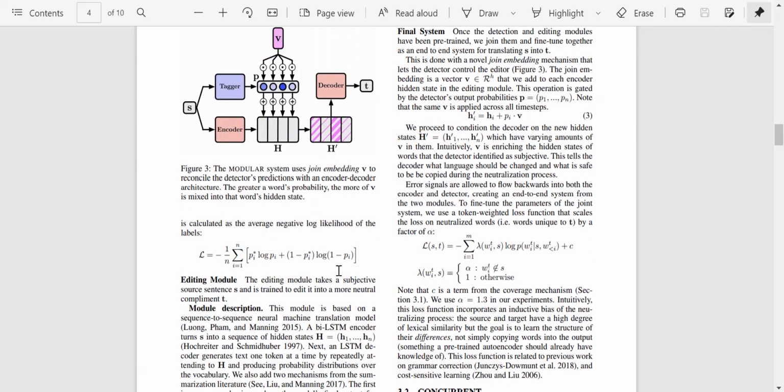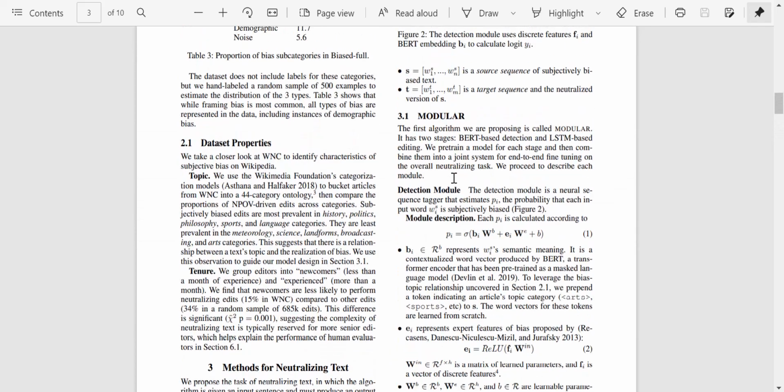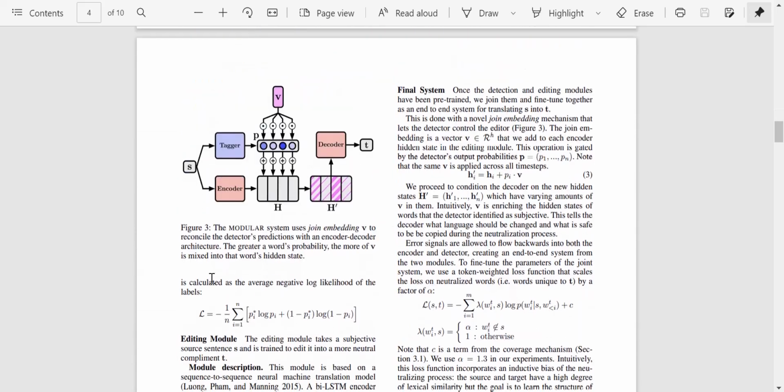Okay, and this is the final system of theirs. So this is the final modular system which combines the detection module as well as the editing module. Once the detection and editing modules have been pre-trained, we join them and fine-tune together as an end-to-end system for translating S into T. So that was our original objective, subjectively biased to neutral text. This is done using a novel join embedding mechanism that lets the detector control the editor.